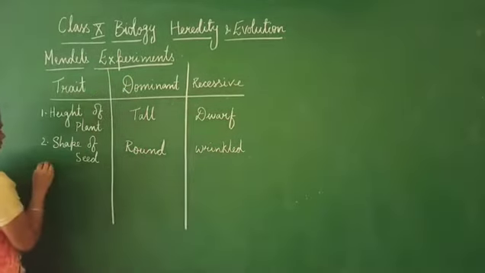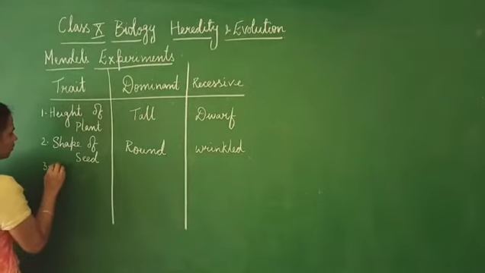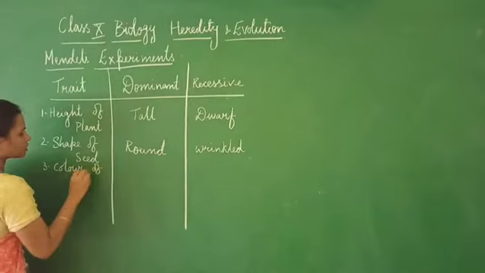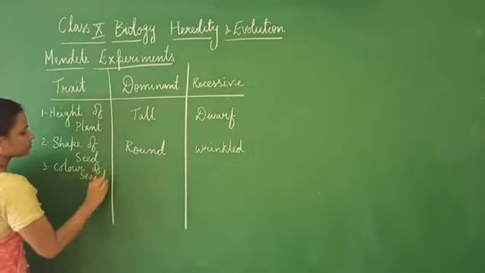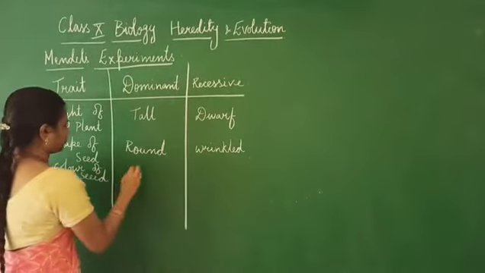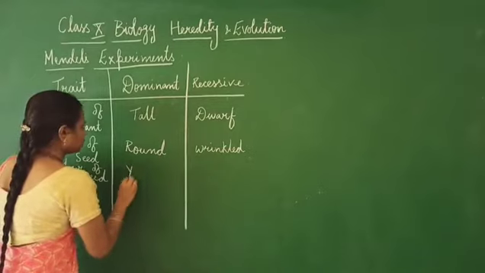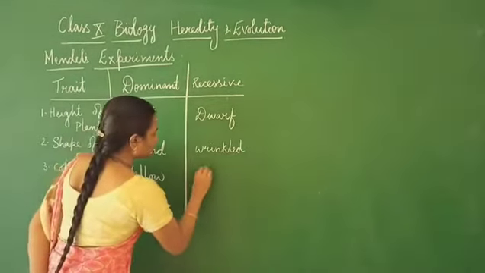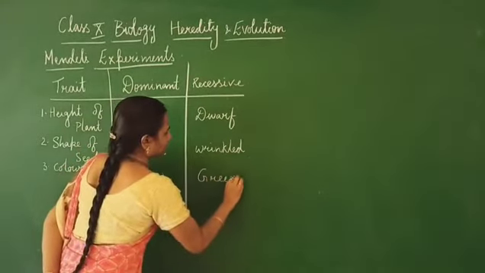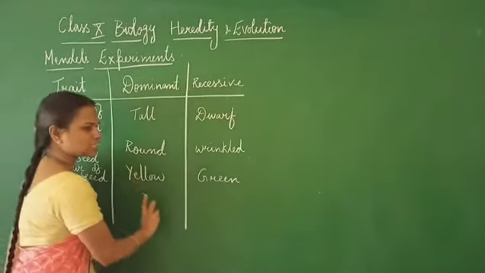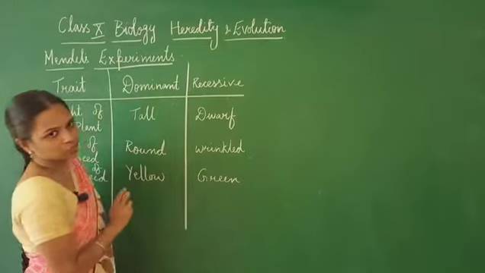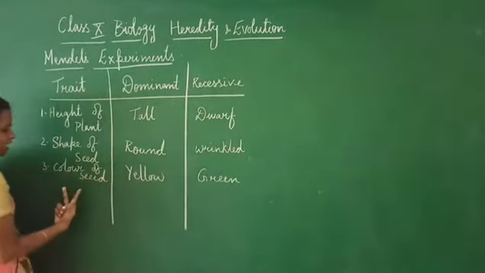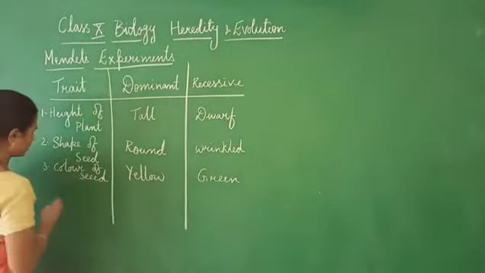Then coming to the third one, we have color of seed. You have the yellow dominant over green. Some seeds were yellow and some seeds were green. So, these two are the alleles of the character color of the seed.